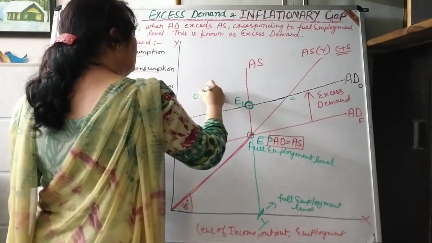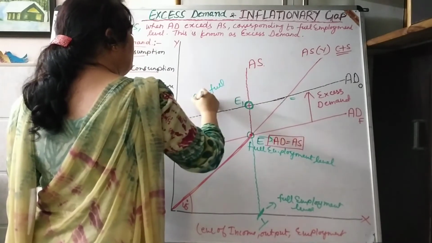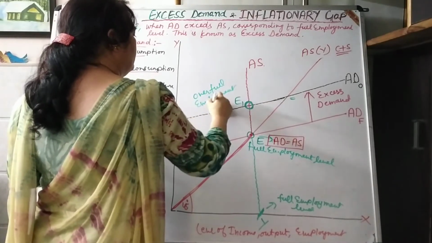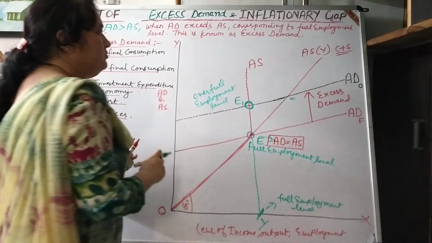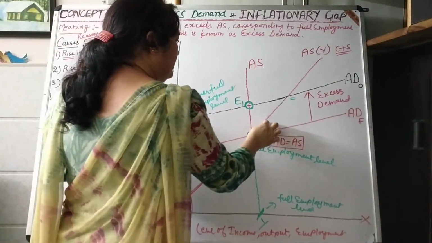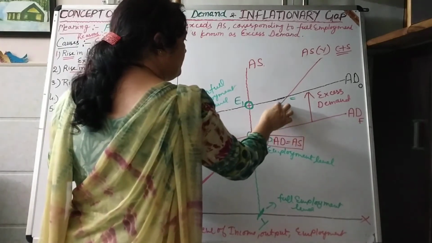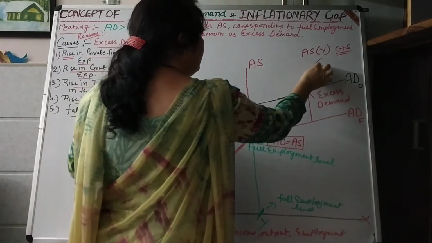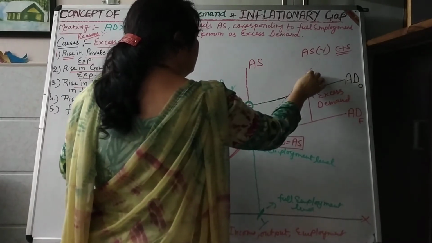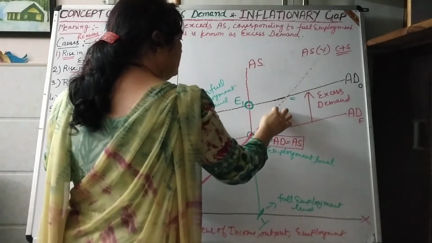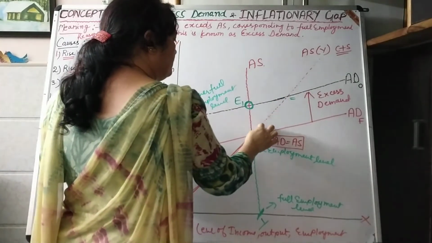This is over full employment level. I am representing this aggregate supply as a dotted line, because economy can't produce at this particular level.